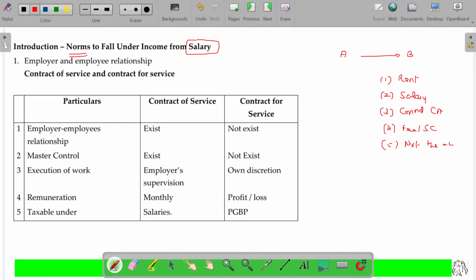So the payment could be by way of what is named as rent, salary, or consideration for transfer of any capital assets, or fee for your professional services. If you are visiting a doctor, you just pay the fee. Advocate, you pay the fee. And in the case of business, you purchase a product, for that you will pay the consideration. Services, if you receive them, you will pay the consideration. Some payment not falling under those heads. In general parallels, you will understand.